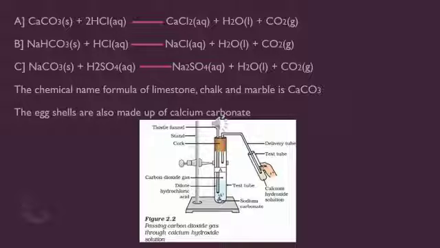We need to add about 2 ml of dilute HCl to both the test tubes and observe. We saw that the products formed were water and carbon dioxide, and we need to pass the gas produced in each case through lime water. That lime water is nothing but calcium hydroxide solution. So you could see the reactions and the salts formed in the examples themselves. This is the experiment to show how metal carbonates and metal hydrogen carbonates react with acids.